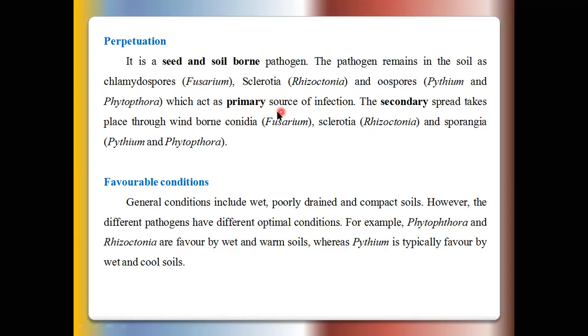So in this way, the primary inoculum initiates primary infection of the healthy seeds or healthy seedlings of the soybean. So these healthy seeds and seedlings become infected. Then symptoms are produced, and these symptoms have conidia produced. So this conidia is spread through wind or air current from infected plants to healthy plants.